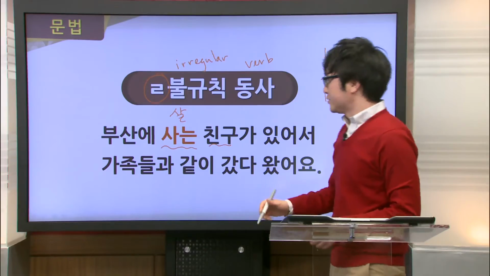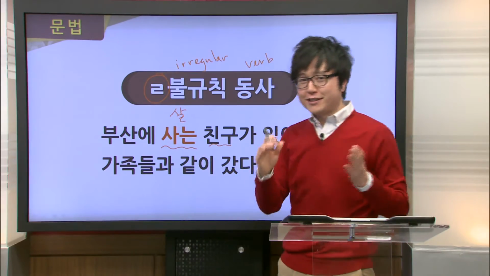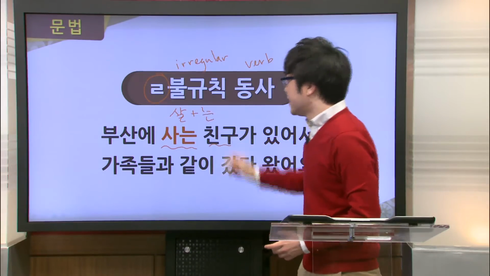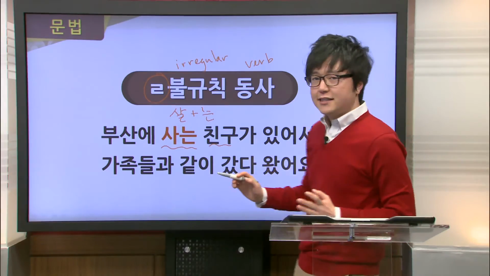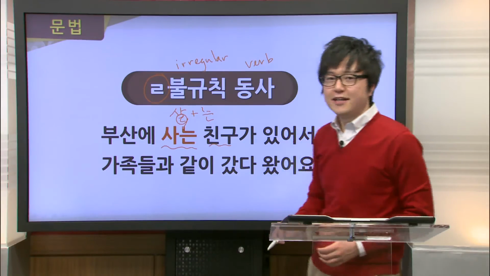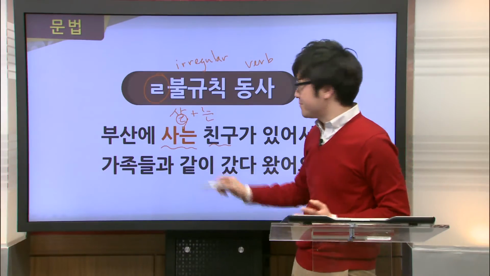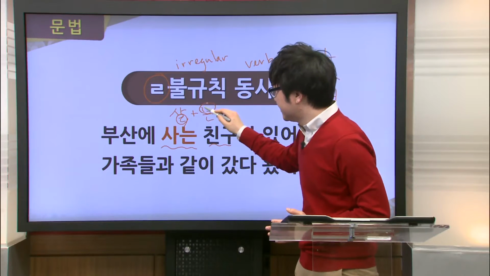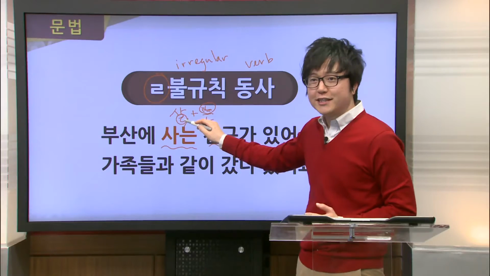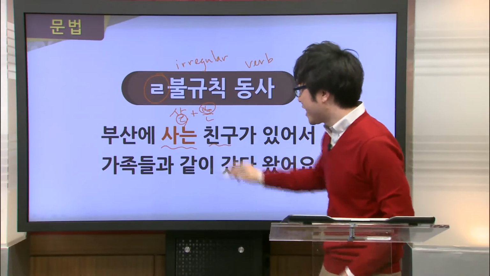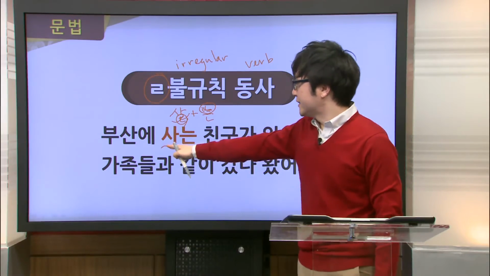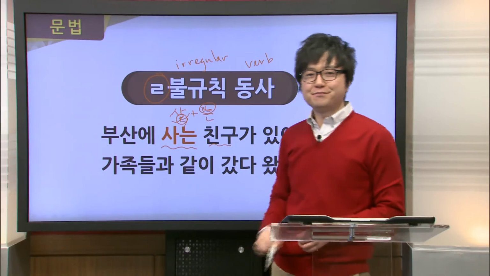Now, so how do we use this grammar point? We take the verb and combine 는. Now in this case, you can see that this 살다, or to live, ends in a 리을. And what follows directly after it? This 느 sound right here. So since this 느 directly follows this 리을 right here, what happens is this drops out, and what we're left with is this 사는 right here.